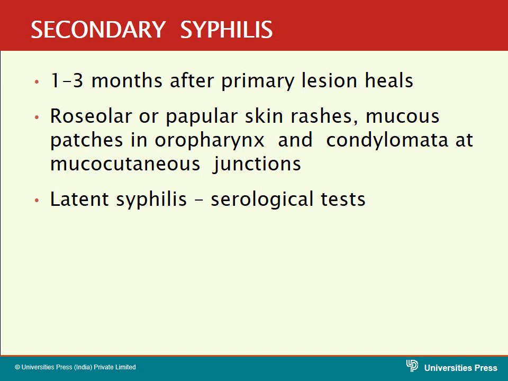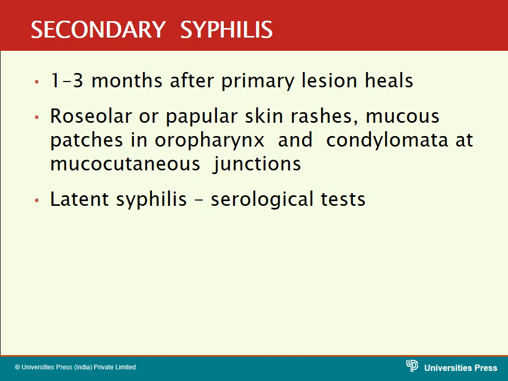Now come to the secondary syphilis. The secondary syphilis sets in 1 to 3 months after the primary lesion heals. So what are the features of the secondary syphilis? We will see it in the form of rashes.